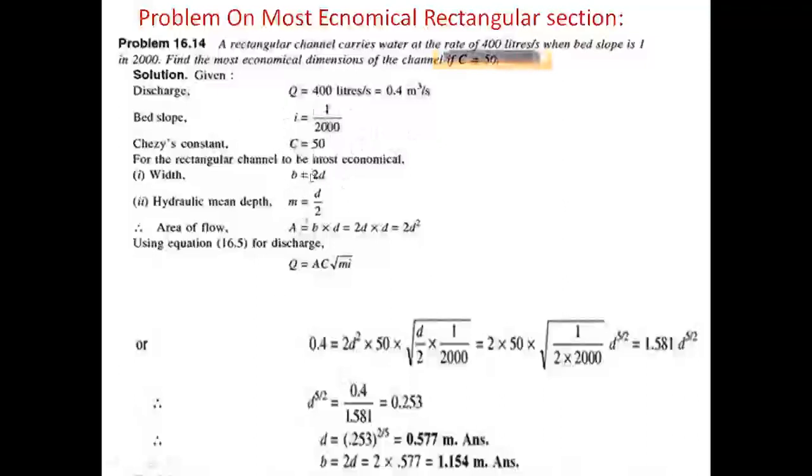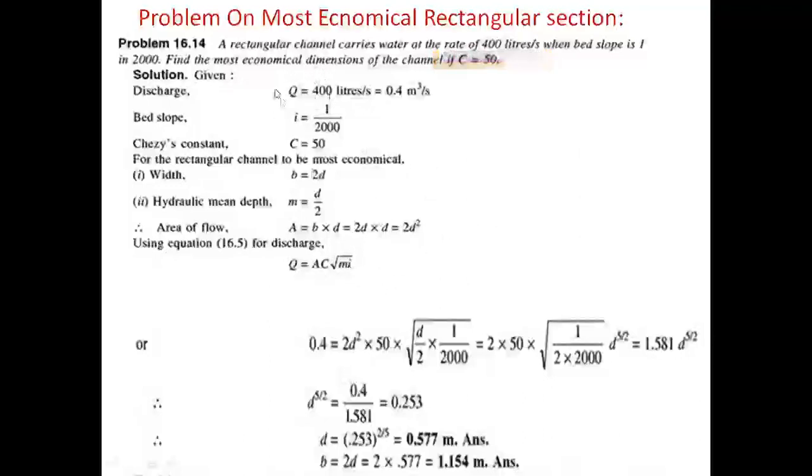For the most economical rectangular channel, we have the conditions: width b equal to 2d, and hydraulic mean depth m equal to d by 2. By these values we need to find the dimensions of the economical section.